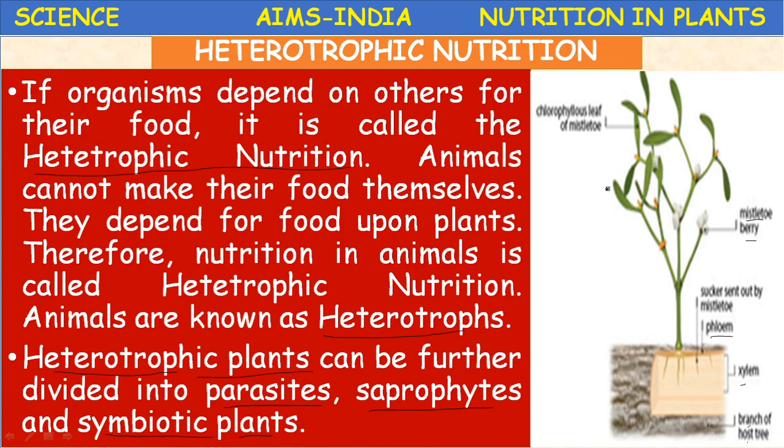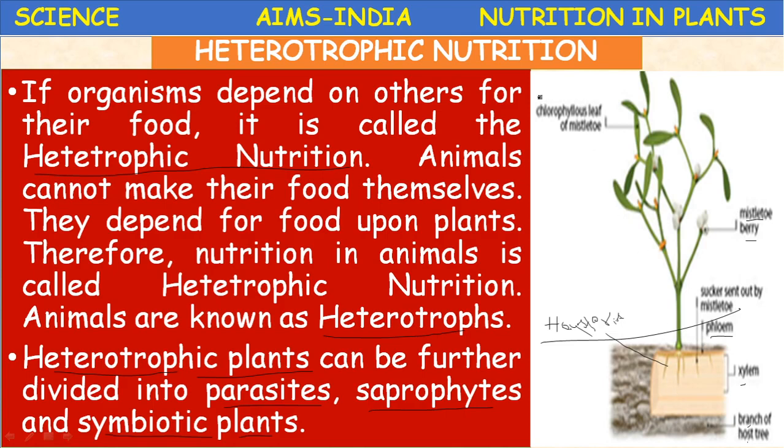The parasite produces some special root-like structures called haustoria. Haustoria are the special root-like structures, which absorb the nutrients from the host plant.